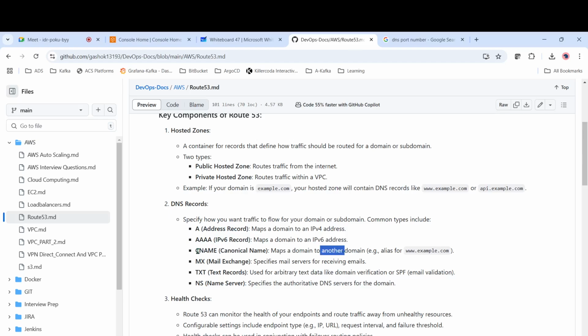We can configure that using the canonical name. Then we have MX, which is mail exchange. In case you have any mail servers, like exchange servers, then you can configure them using this MX record. Then we have text records and name servers. These are for DNS servers. Name servers are like DNS servers.